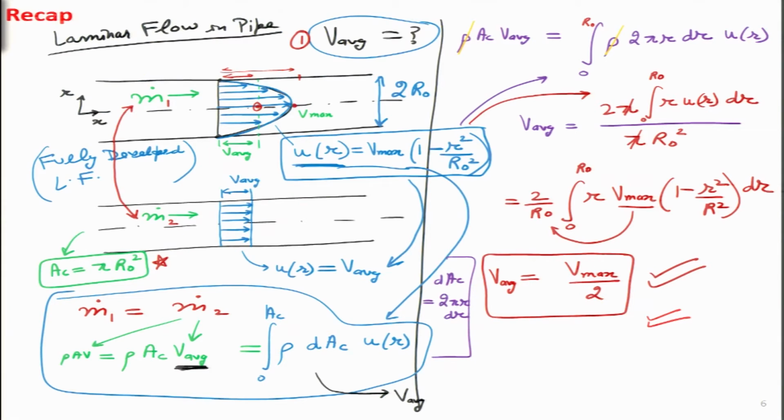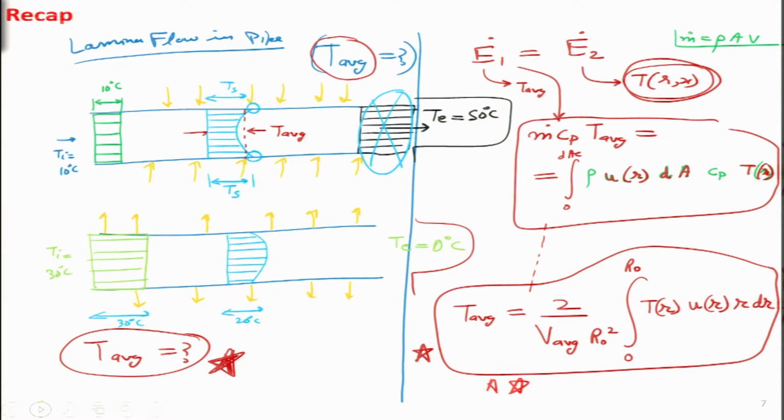What else did we do last time? We looked at the simple case of laminar flow inside a pipe, and we looked at what would be the average velocity according to the known velocity profile in laminar flow over here. So the known profile is a parabolic kind of a profile as shown in this particular figure, and we are interested in figuring out what is the average velocity. So we did that exercise and came up with this expression over here,